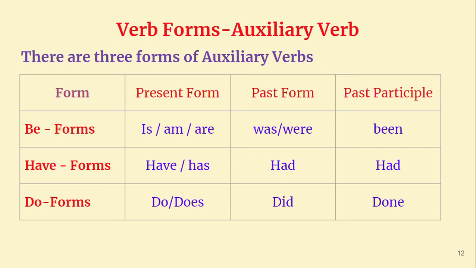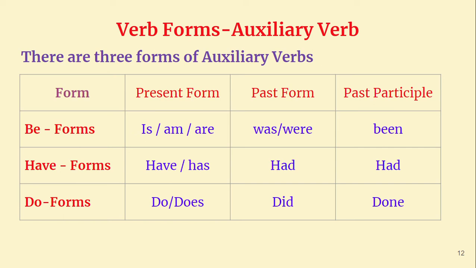And why do we have three words in present form: is, am, are? Is alone is the singular form. Are is the plural form. Am is used only with I. I am a student. I am a teacher. I am his brother. I am her sister. Whatever it is, am is used only with I.